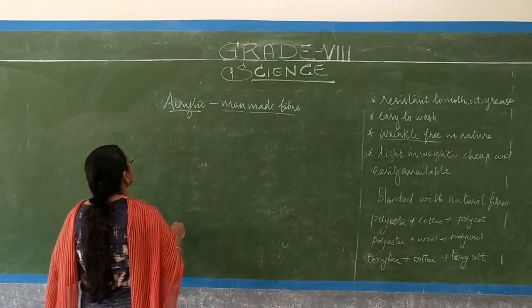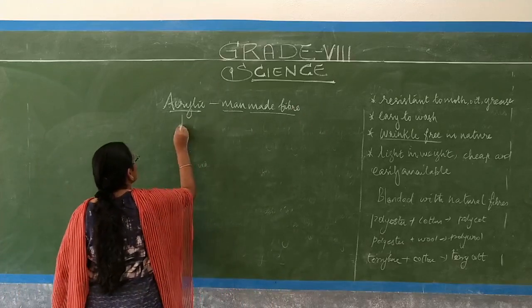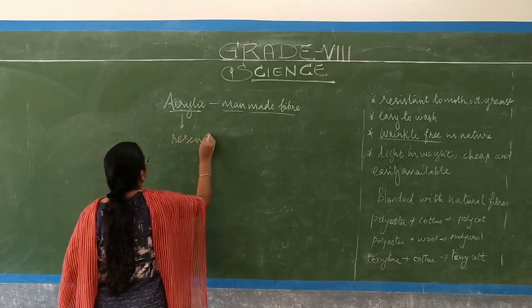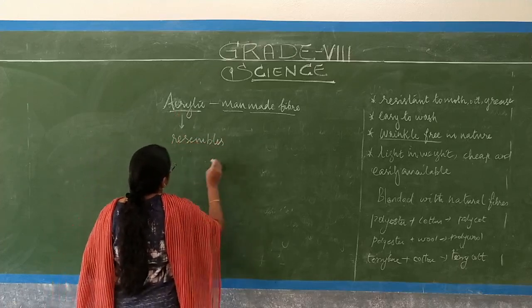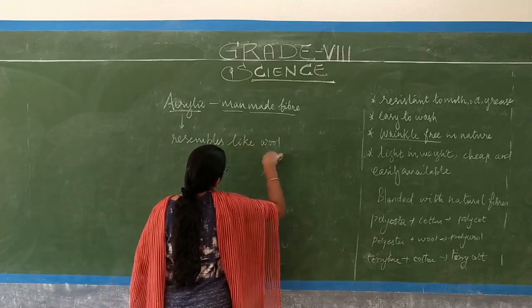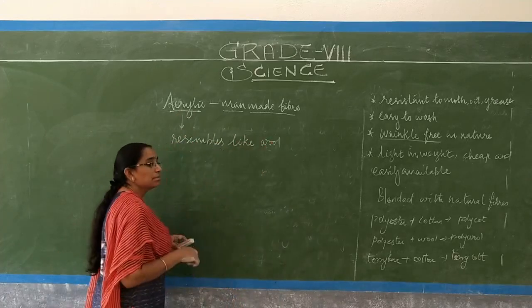Acrylic resembles wool. Why does it resemble wool?